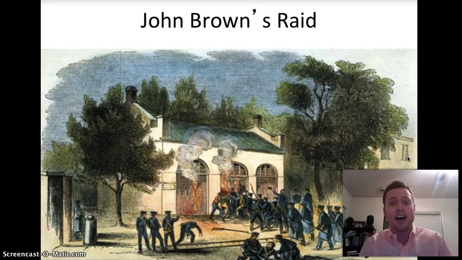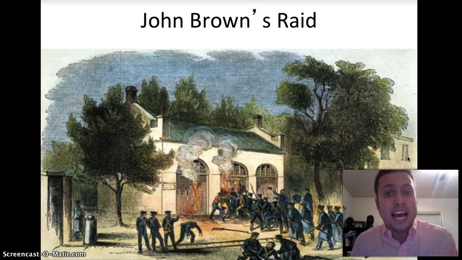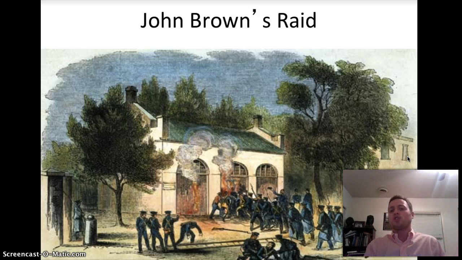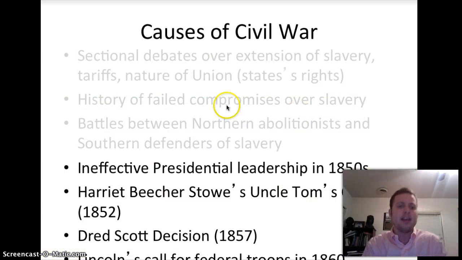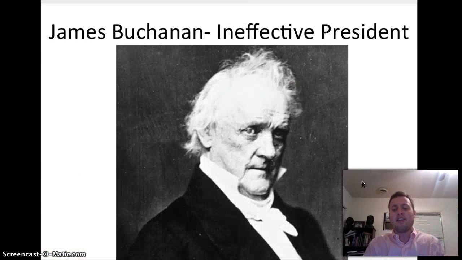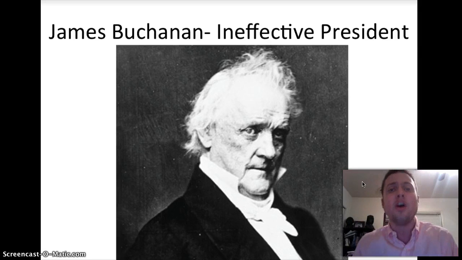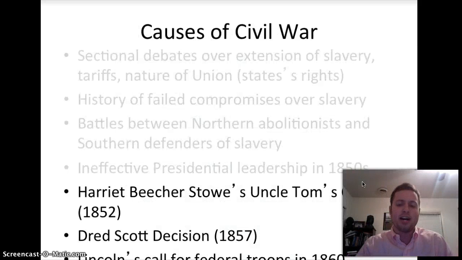What about John Brown? He was a Northern abolitionist who tried to go to Harper's Ferry, Virginia, take over that area, that arsenal, get a bunch of guns, and have a slave revolt. That didn't work out for him either. Other abolitionists, William Lloyd Garrison, Liberator, Frederick Douglass, North Star, would constantly be criticized by Southern defenders of slavery. How about our presidents? Next one down, ineffective presidential leadership. They were just really bad in the 1850s. James Buchanan's considered the worst president ever because the Civil War happened on his watch, and he didn't do anything about it.